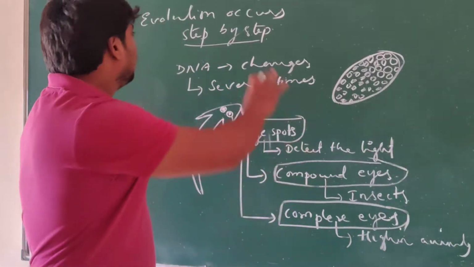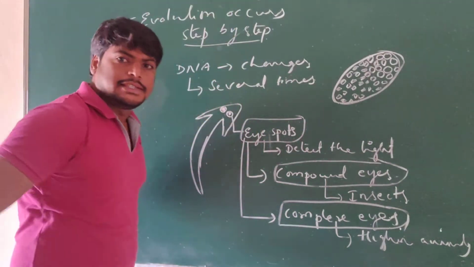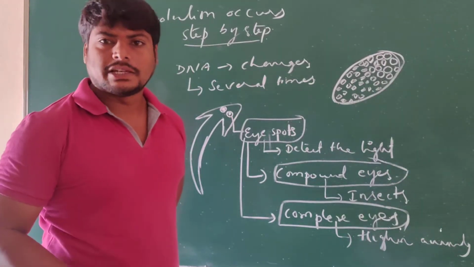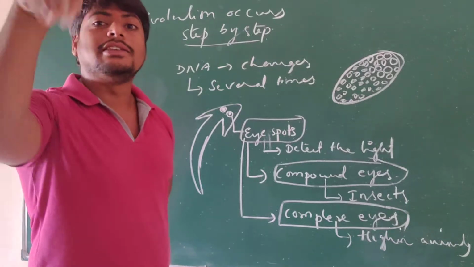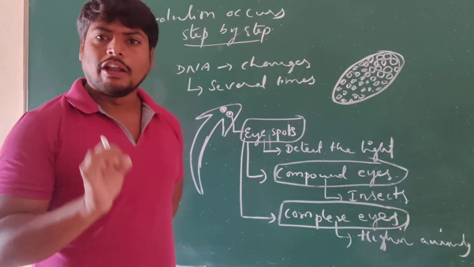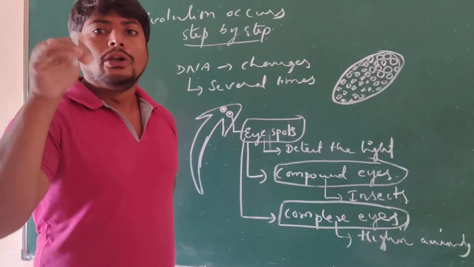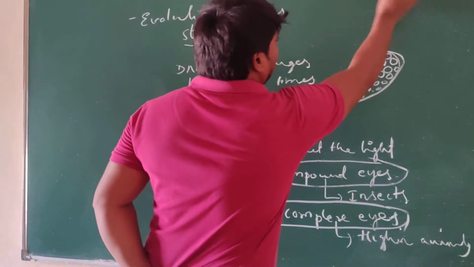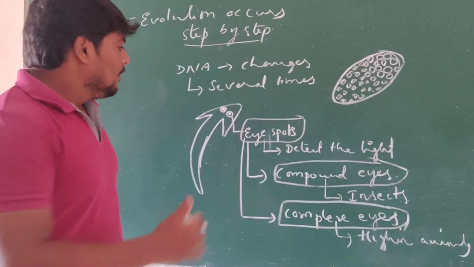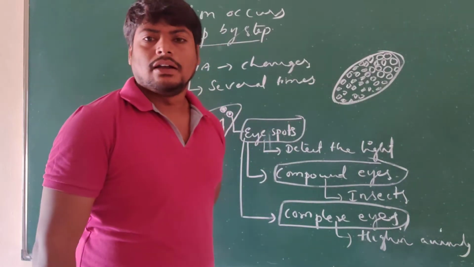Understand? If you observe, evolution occurs step by step, but it doesn't happen with a single change in the DNA. A single modification of the DNA does not help in the process of evolution. That is what we can see, and this is what occurs naturally.